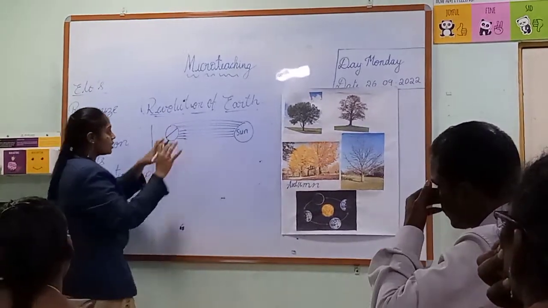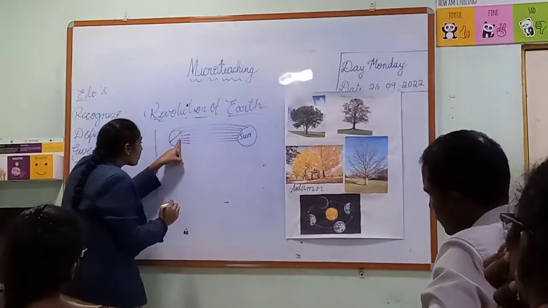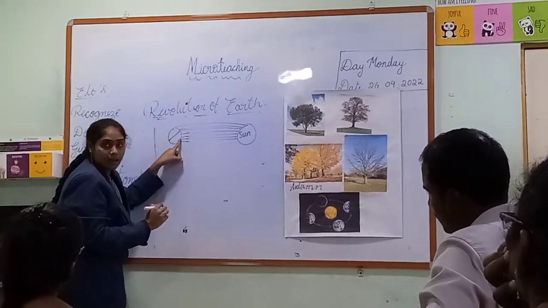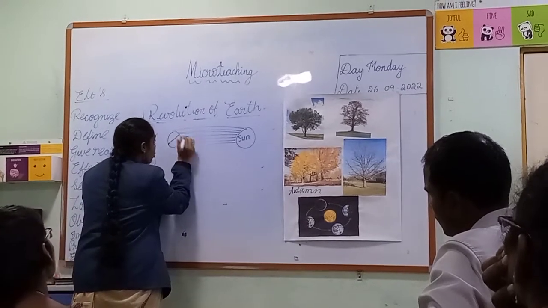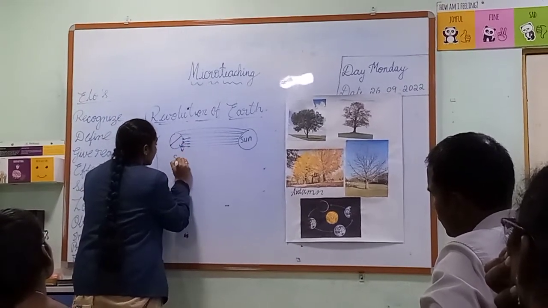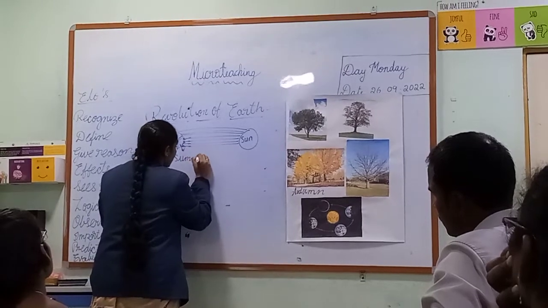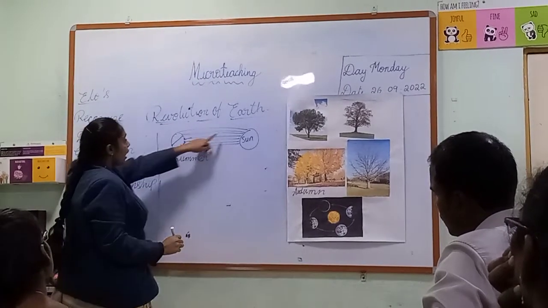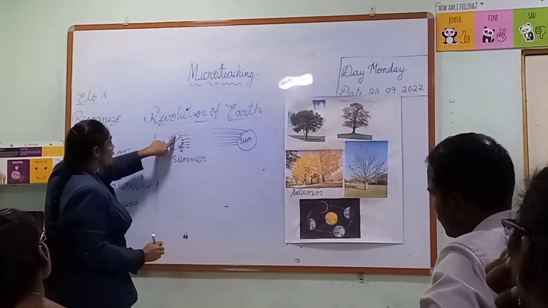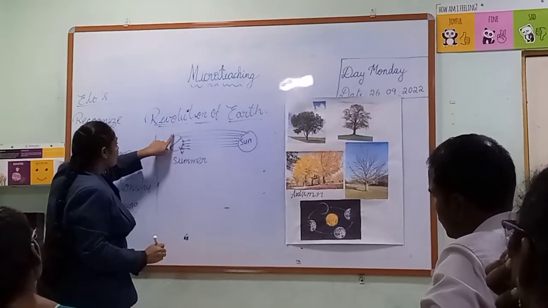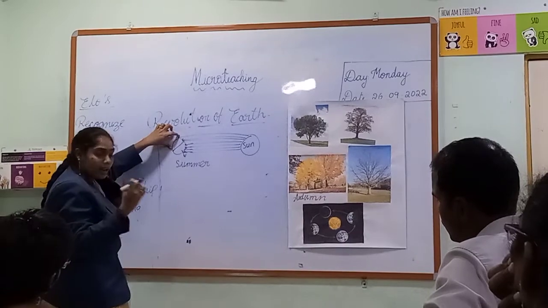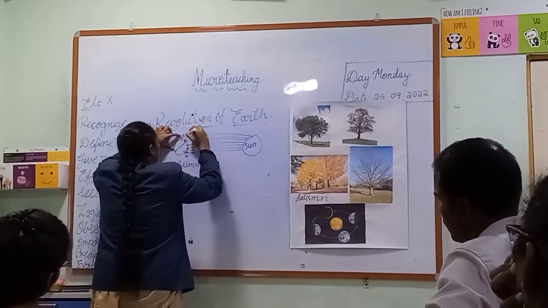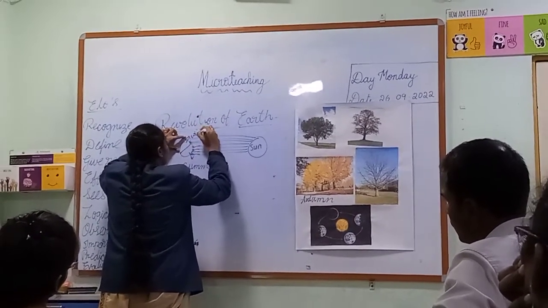If you observe here, this lower portion is getting more sunlight. Here we experience the summer season. And if you observe the upper portion, the sun rays are very far, and this upper portion is getting very little sunlight. Here we experience the winter season.